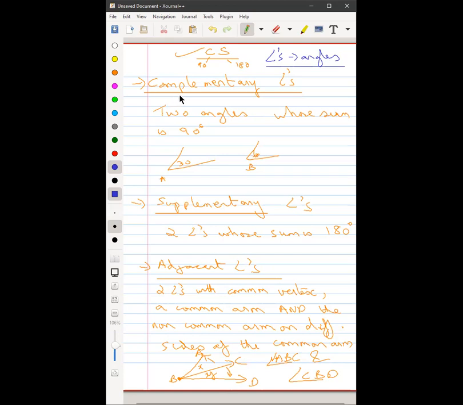Okay, Arpita, done? No, sir. Can you give me 2 minutes? Sure. Sir, what have you written after non-common arm? Two angles with a common vertex, a common arm, and the non-common arm on different sides of the common arm. Okay, sir.